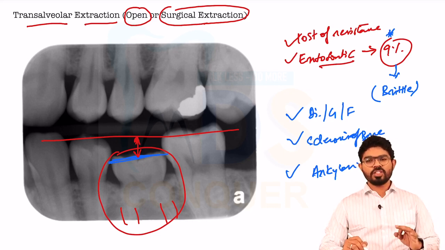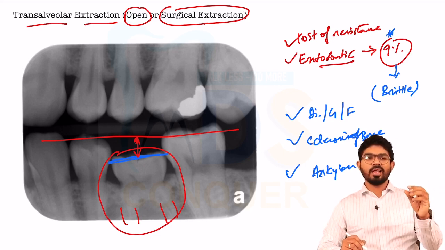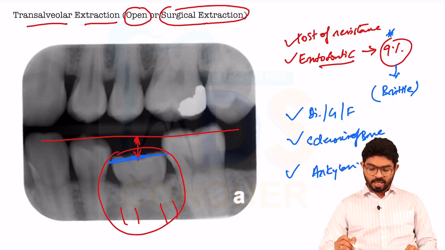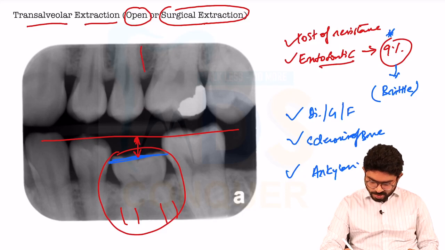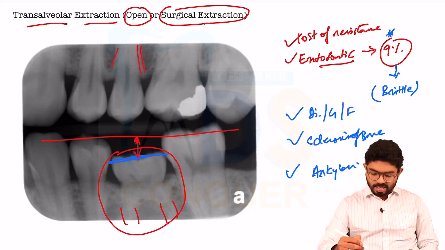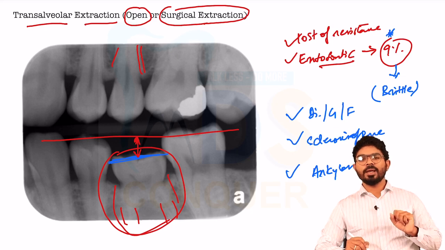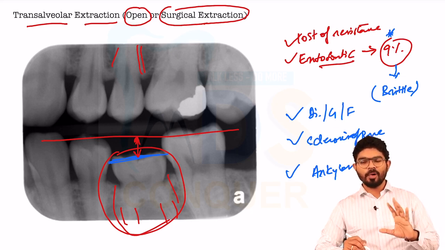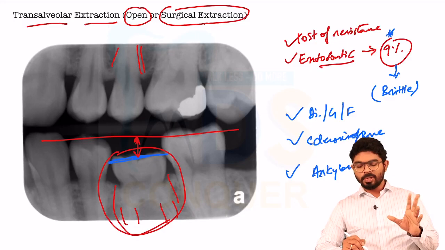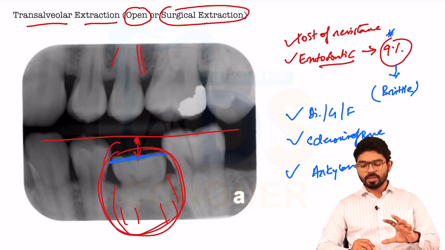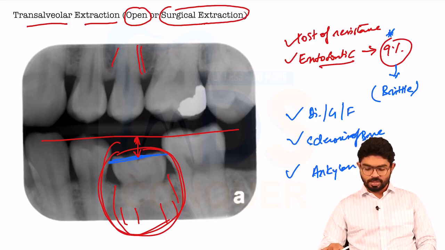The very peculiar feature of ankylosis on radiograph is there is no PDL space. I hope most of you are familiar with the PDL space. So you can see, this is the PDL space, whereas in the ankylosed tooth, you don't have that particular PDL. So there is a direct bond between the tooth and the bone, that is called ankylosis. So during ankylosis also, it is better to go for the open extraction.